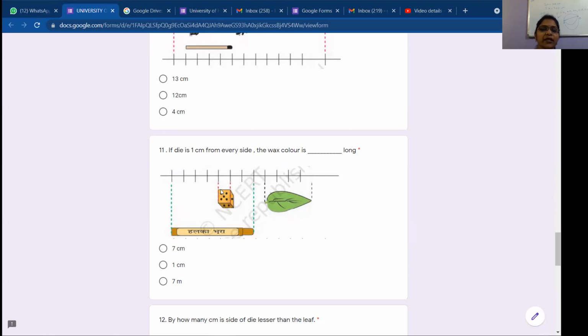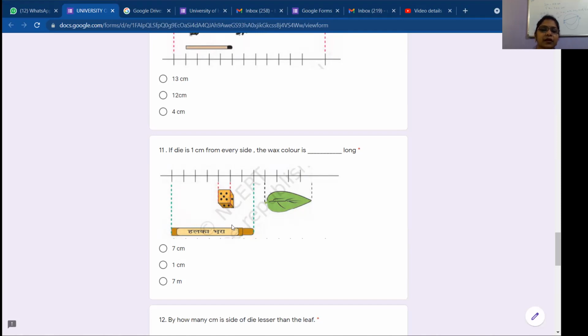So you can see the dice here, right? Can you tell me what is the length of the edge of the dice? 1 centimeter, ma'am. I have given it here. If the die is 1 centimeter on every side, what is the length of the wax color? Here, yellow color wax is shown. Can you tell me what is the length of this crayon?